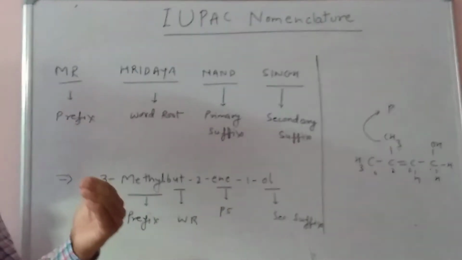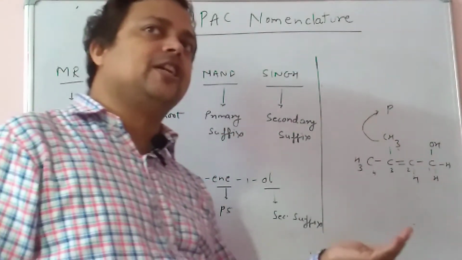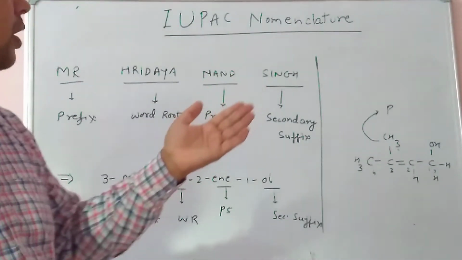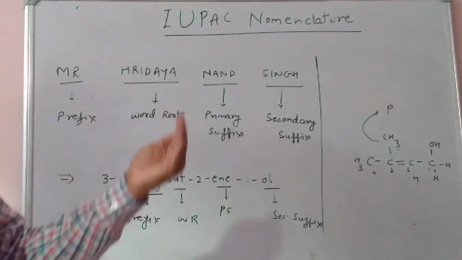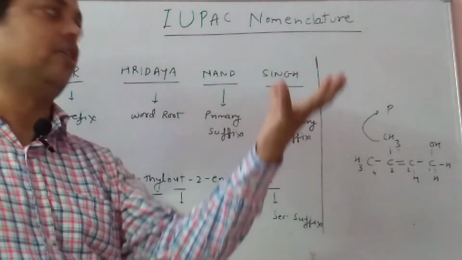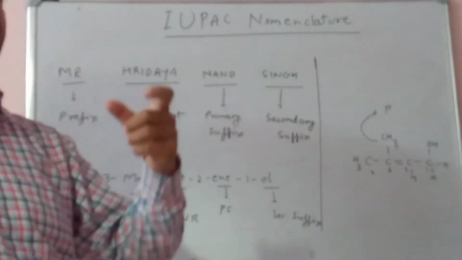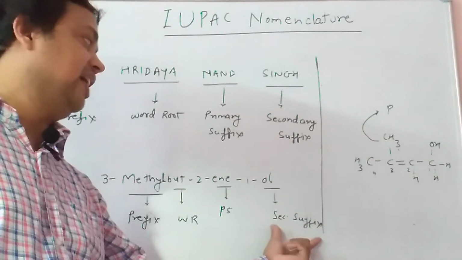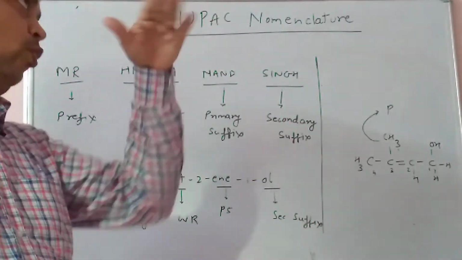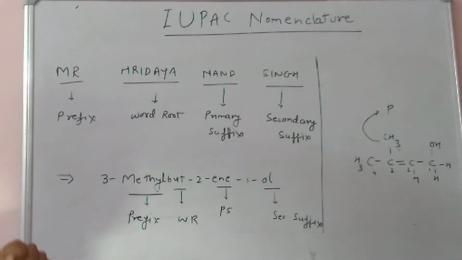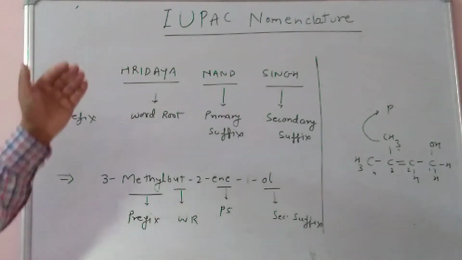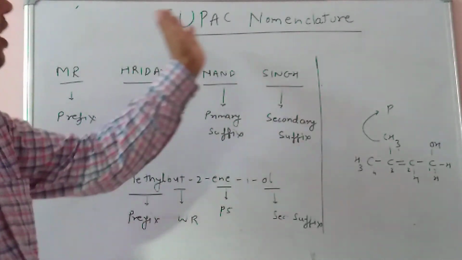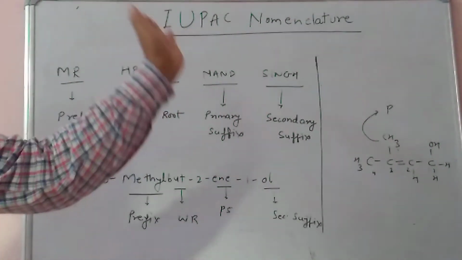When two functional groups are present in a compound, then according to preference, the carboxylic group is more preferred compared to the hydroxyl group. So we will prefer the carboxylic functional group. The carboxylic functional group works as the secondary suffix, and the OH group we will mention as a prefix. So step by step we will discuss through examples of various compound nomenclatures.